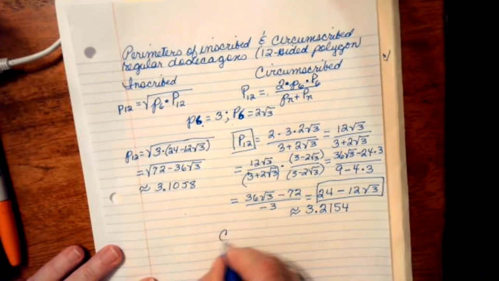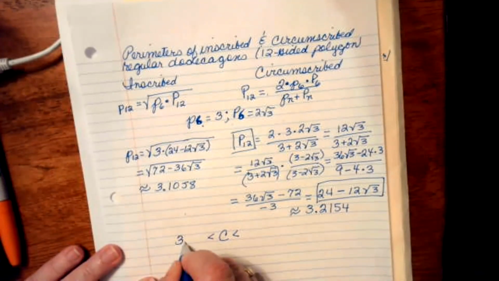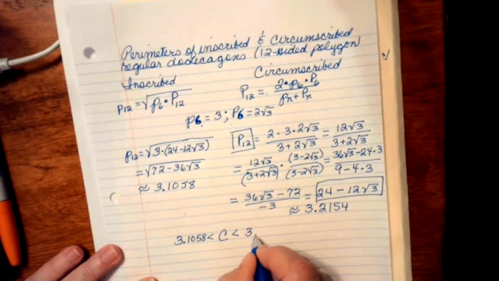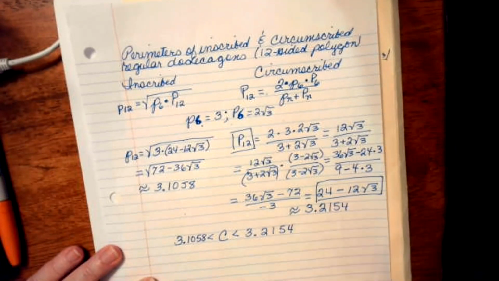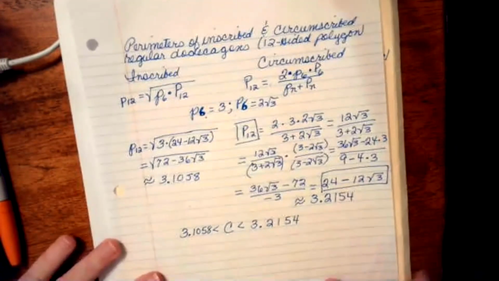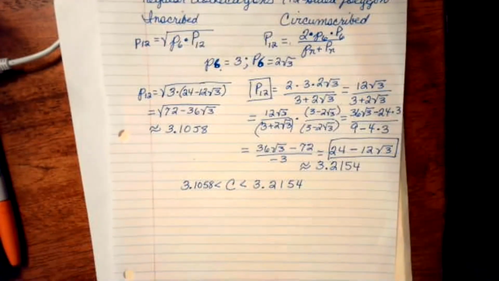So I know that the circumference of that circle, which we know is pi, is somewhere between 3.1058 and 3.2154. Okay? Well, Archimedes knew that he would get a closer value to the circumference, which he knew was going to be a constant, if he just kept doubling.